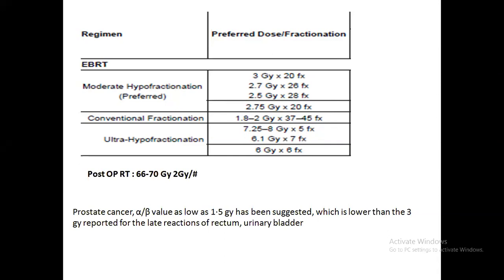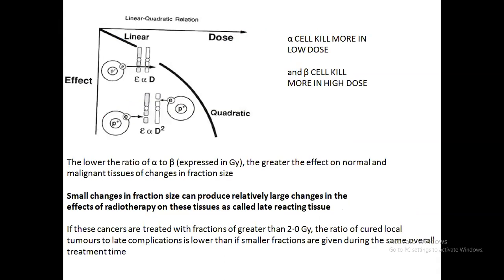Because as we all know, prostate cancer is a very slow growing tumor having an alpha beta ratio of less than 1.5 gray. So it is lower than that of the other late reacting tissues, that is the rectum and urinary bladder. And a quick discussion on the radiobiology: the lower the alpha beta ratio, the greater the effect on the normal and the malignant tissue on the change of the fraction size. So if there is a small change in the fraction size, a relatively large change in the effect of the radiotherapy occurs when there is a low alpha beta ratio.